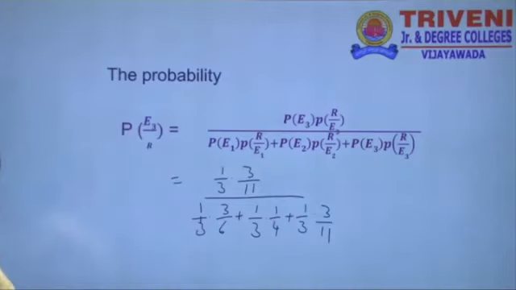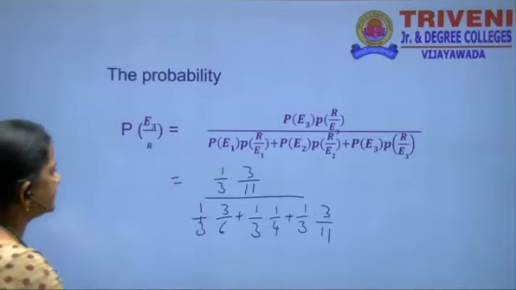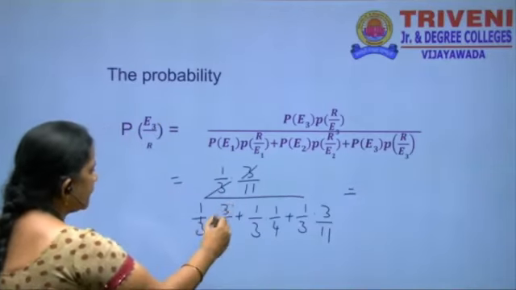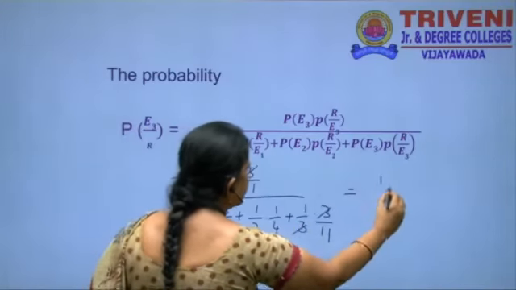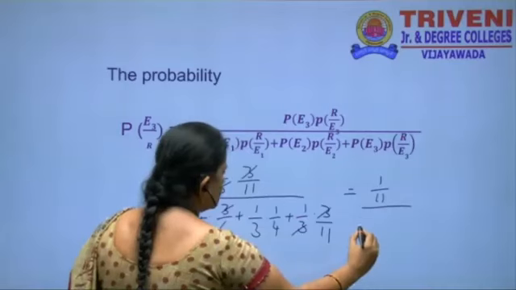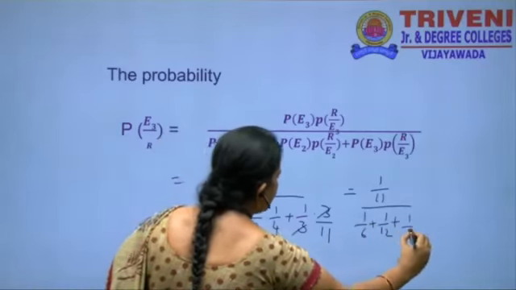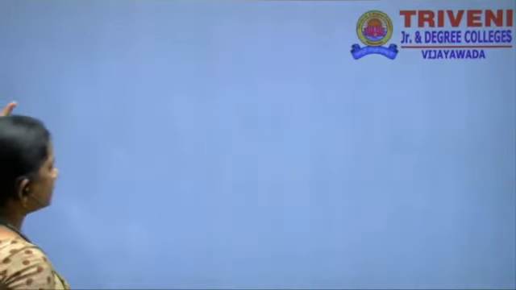Substituting the values of P of E1, E2, E3 and R by E1, R by E2 and R by E3, then simplify. Here 3 will cancel, here also 3 cancels. Then we get 1 by 11 divided by 1 by 6 plus 1 by 12 plus 1 by 11.